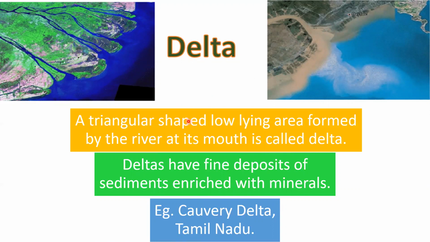A triangular-shaped low-lying area formed by the river at its mouth is called a delta. Deltas have fine deposits of sediments enriched with minerals. An example is the Kaveri Delta of Tamil Nadu. And we all know that the Sundarban Delta, formed by the Ganga and Brahmaputra rivers, is the largest delta of the world.